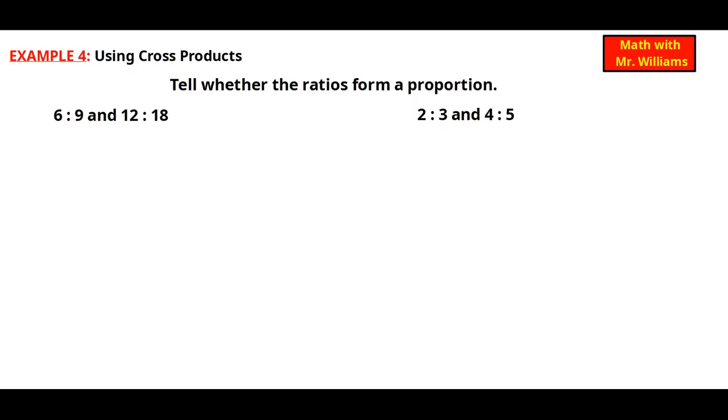Math with Mr. Williams, example 4. Using cross products, tell whether the ratios form a proportion. So we have 6 to 9 and 12 to 18. Same thing we did before: I'm going to make these into fractions and set them equal to each other.